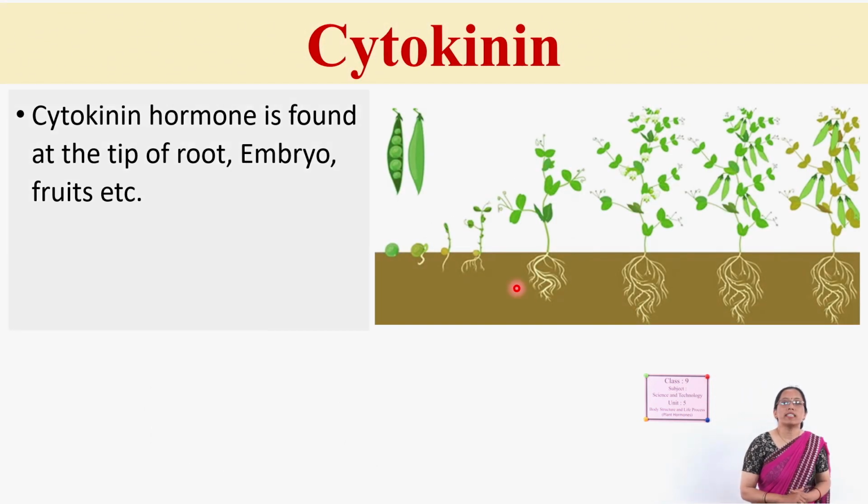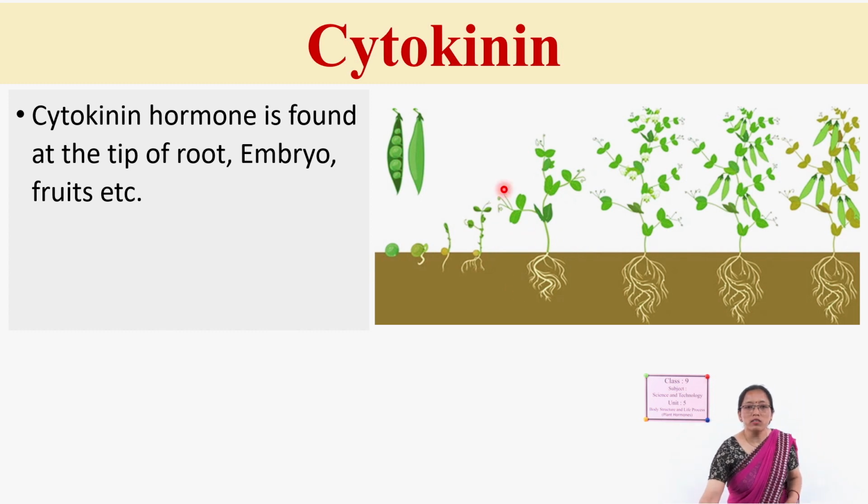Next, cytokinin. Already we have discussed the cytokinin, where it is present at the root tip. See here, during the germination period, the roots are specially grown with the help of cytokinin. If there is an excess amount of cytokinin, it disrupts the growth of the shoot, and just grows the roots only.